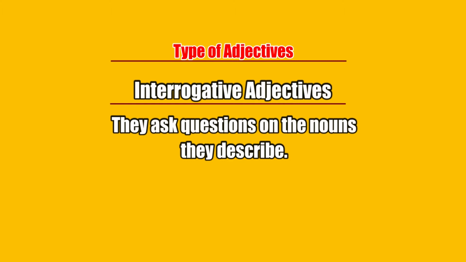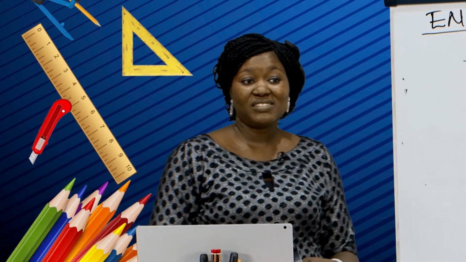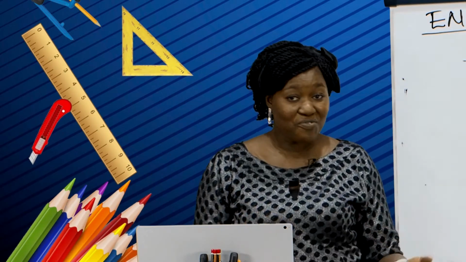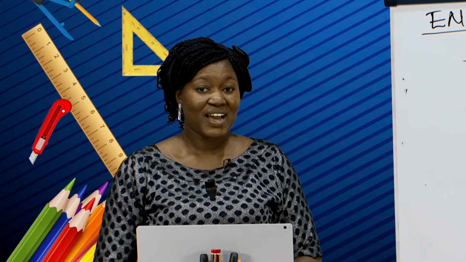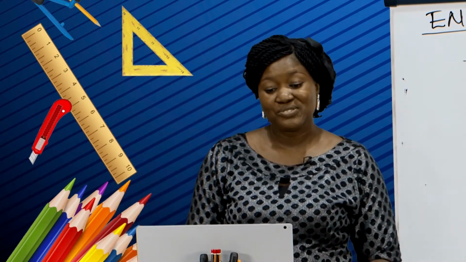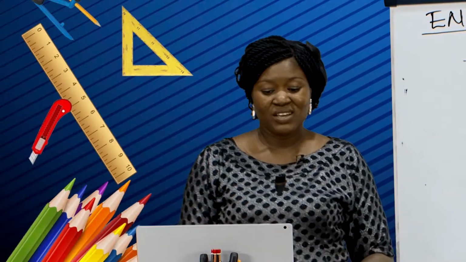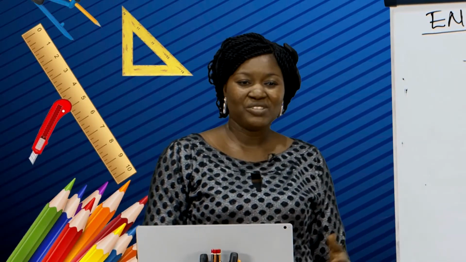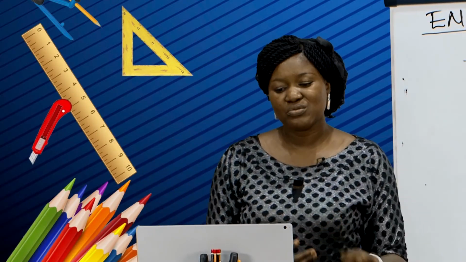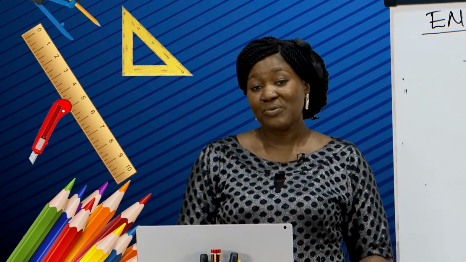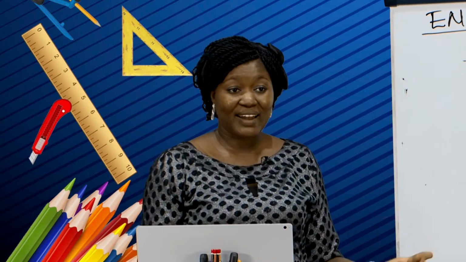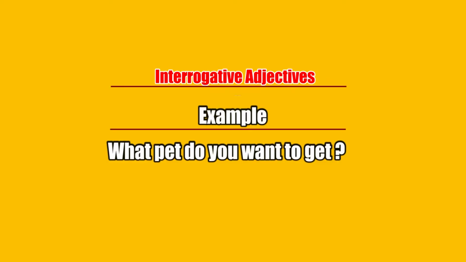I'm sure you like this because for a student that is inquisitive, you use more of interrogative adjectives when you're asking questions, say what, whose, which. Those are the examples of interrogative adjectives that we use when we are asking questions in the classroom. Now let's look at some examples.